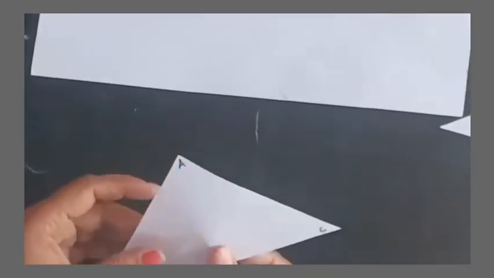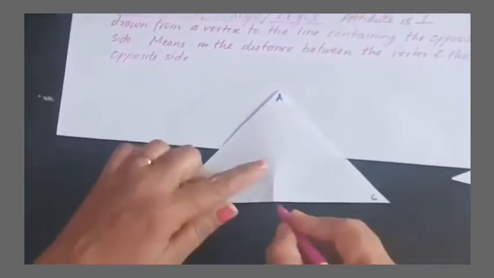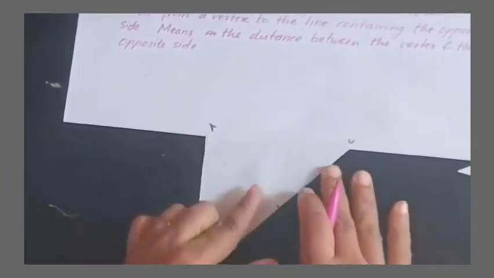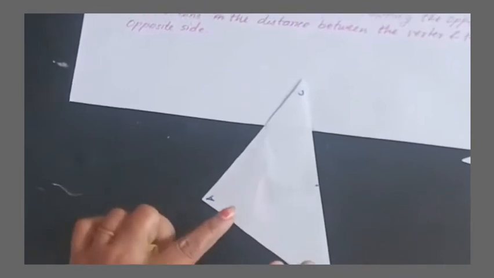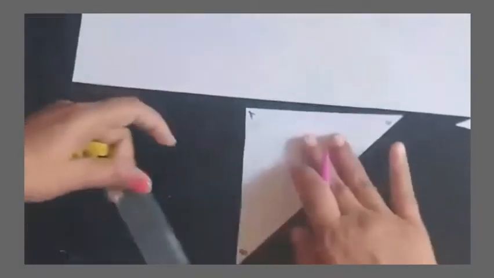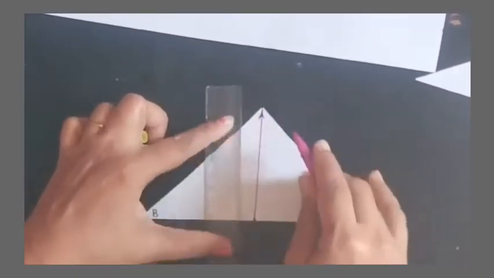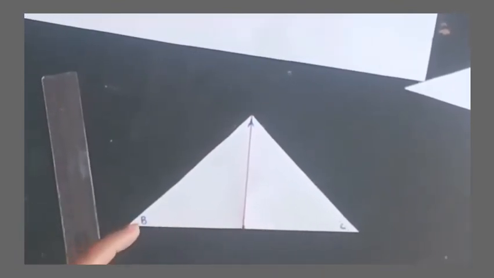I'll color the midpoint with a pink sketch pen. So this is the midpoint. I'll join this midpoint to A. This is called a median of a triangle.